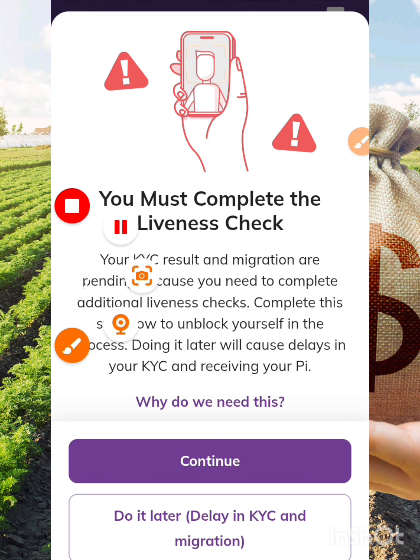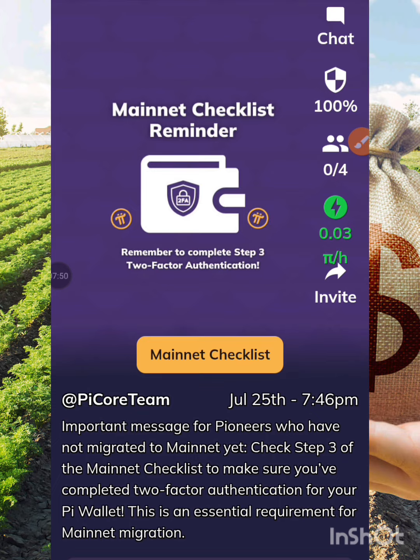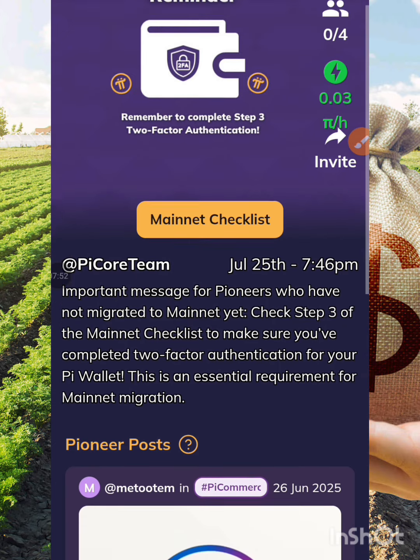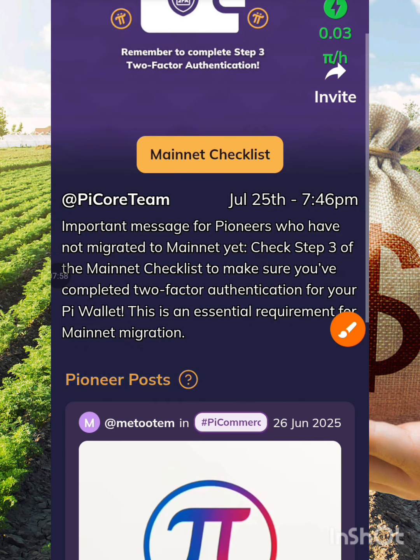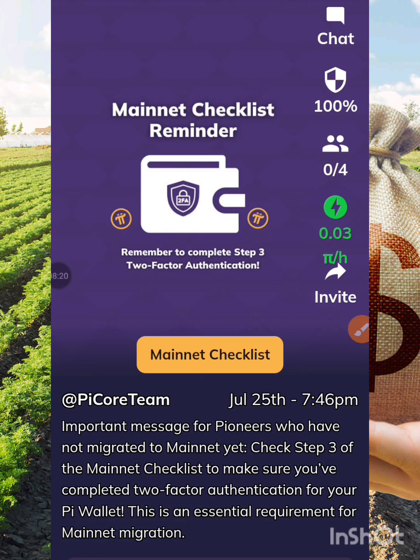So I think we have come to the end of this video. The only thing you need to understand is that this information is always relevant, because that is where they are heading. As you can see, important message for pioneers who have not migrated to mainnet yet: check step 3 of the mainnet checklist to make sure you complete 2 factor authentication for your Pi wallet. This is an essential requirement for the mainnet migration. And that is exactly what they're talking about.